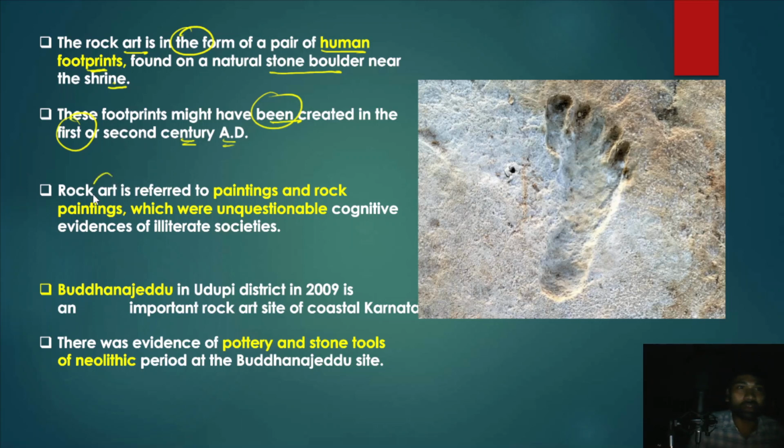And in fact the rock art refers to paintings and rock paintings which were unquestionable cognitive evidences of illiterate societies. And this Buddhana Jedu in Udupi district of Karnataka, in 2009, is an important rock art site of coastal Karnataka, and there was evidence of pottery and stone tools of the Neolithic period at the Buddhana Jedu site.